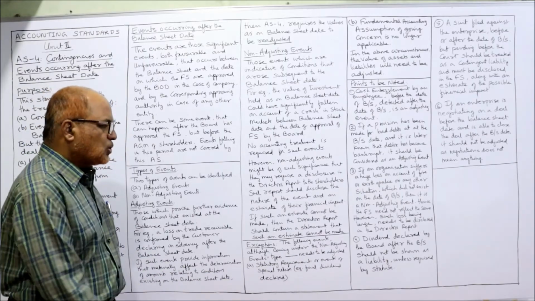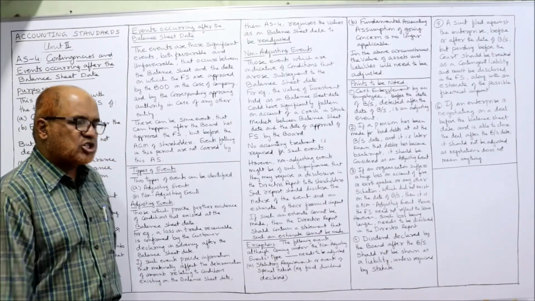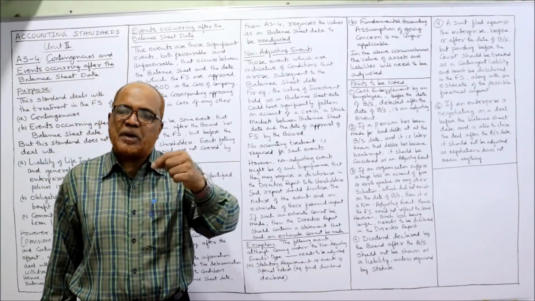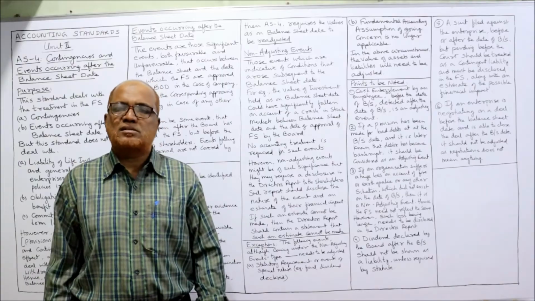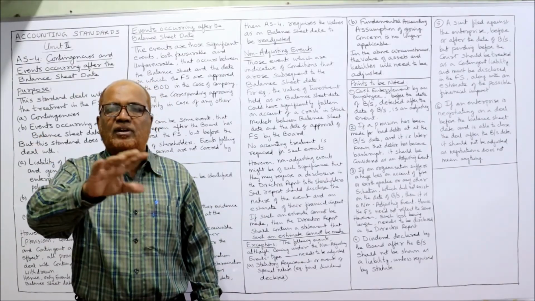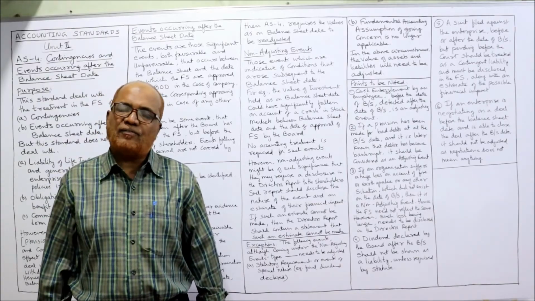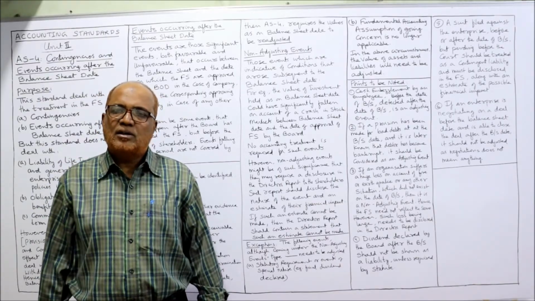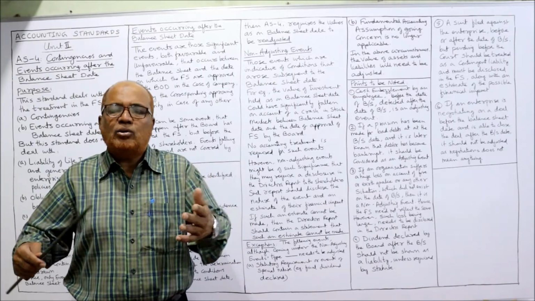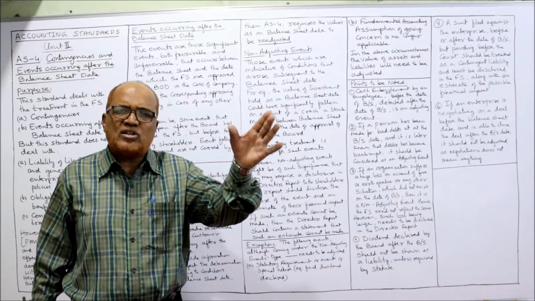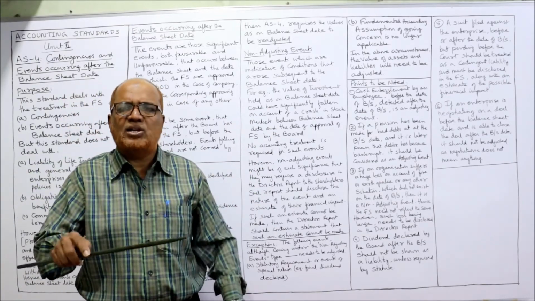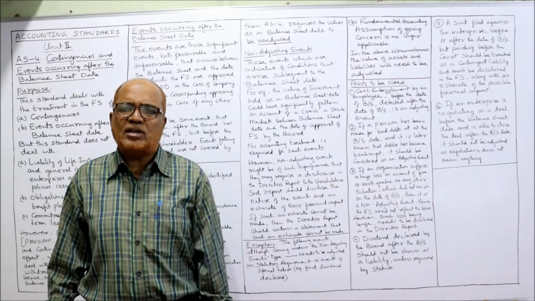First one: statutory requirement or event of special nature. What is this? Suppose the company has declared a dividend after the balance sheet date. It should not be adjusted in the financial statements, because this event is happening for a condition which does not exist on the balance sheet date.